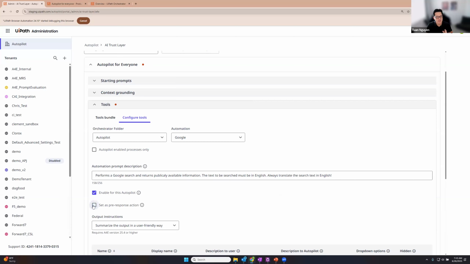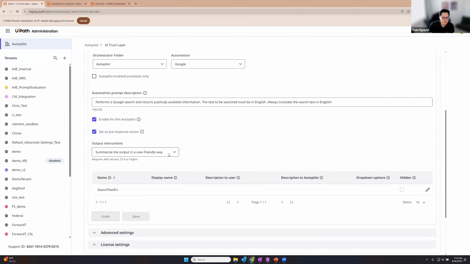If I uncheck this, then it will display that automation to the user, ask them for confirmation before requiring the user to press run to actually execute it. Here we have some output instructions. So this was widely requested by users.